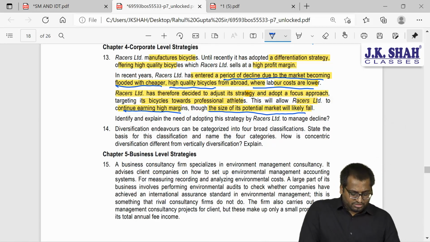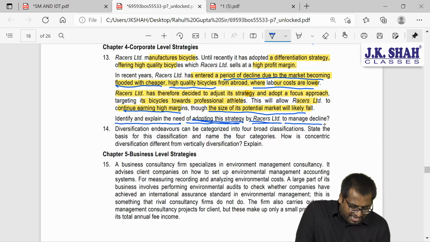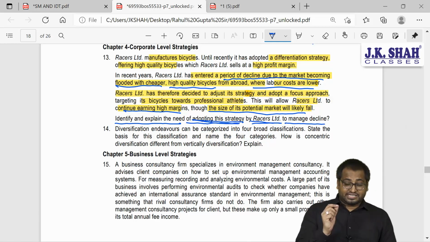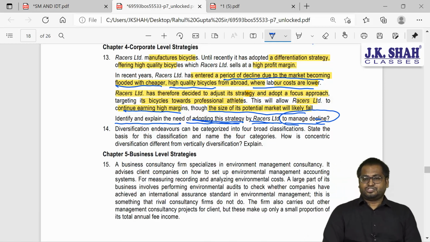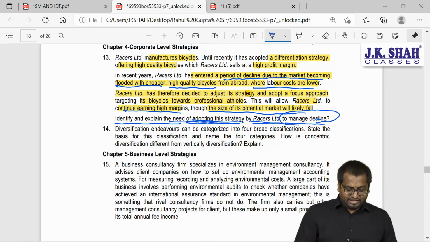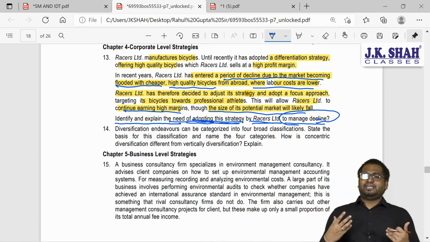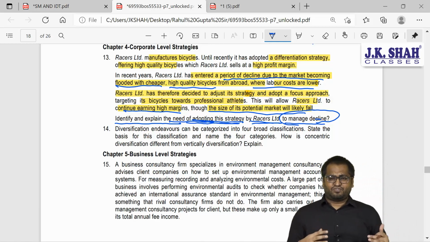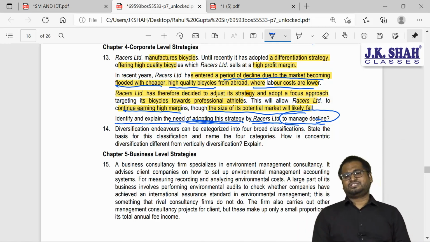So identify and explain the need of adopting this strategy by Racers Limited to manage the decline. The important phrase here is to manage this decline. So identify and explain the need for adopting this strategy. Why has the company gone for this strategy, and what was the need?